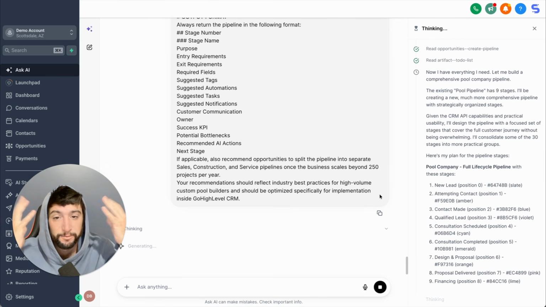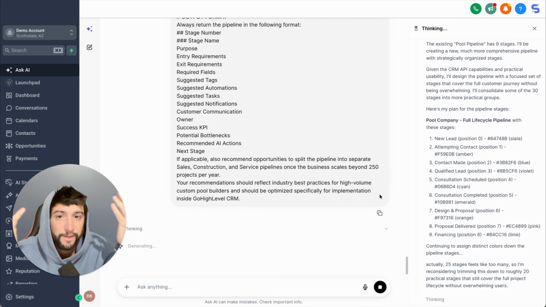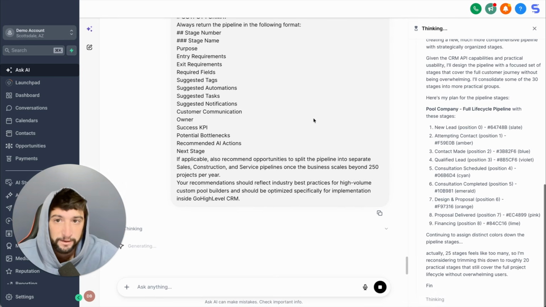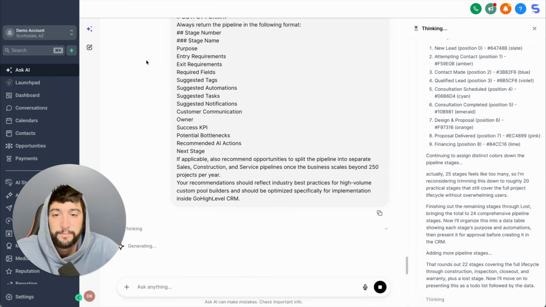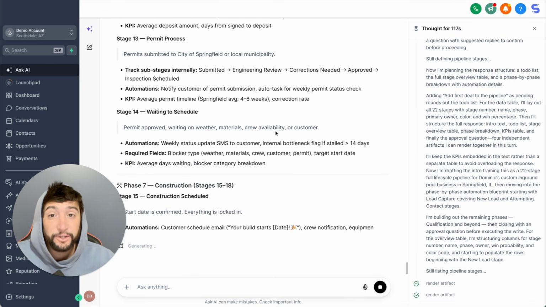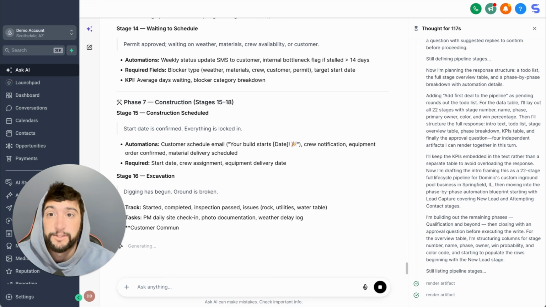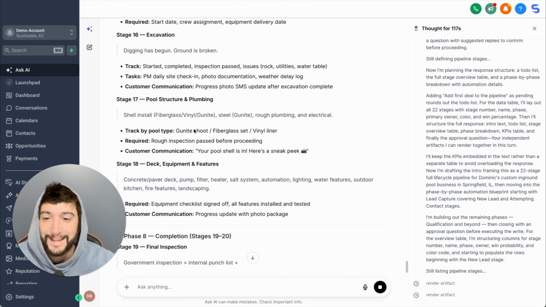However, I have come to the realization after 3-4 months of doing this inside of GoHighLevel that yeah, there are better ways to do this. I love ChatGPT and you are going to get an amazing result. That's totally fair and fine, but some prompts do require more engineering than others. I'm going to show you some examples of very good engineered prompts. So check this out. By the way, this is still going. Ask AI is building this insane pipeline.